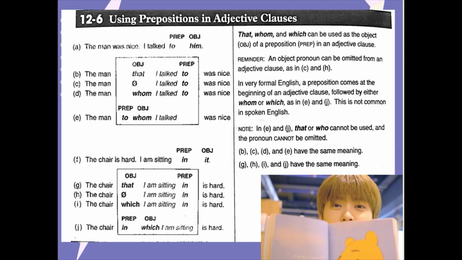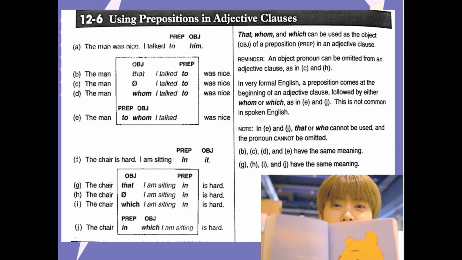Okay, we are going to see the adjective clauses in G until J. G. The chair that I am sitting in is hard. Besides using that, you can also use which, or because this is about object pronoun, you can omit that or which. Example H, without that or without which.